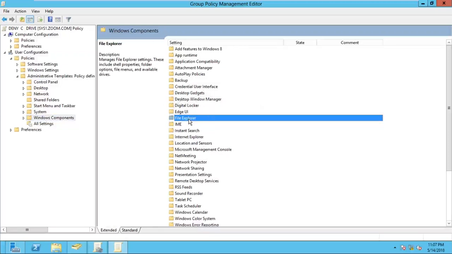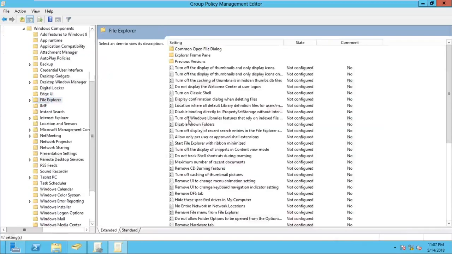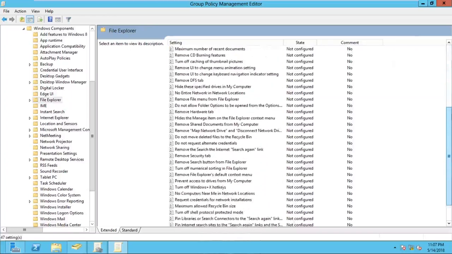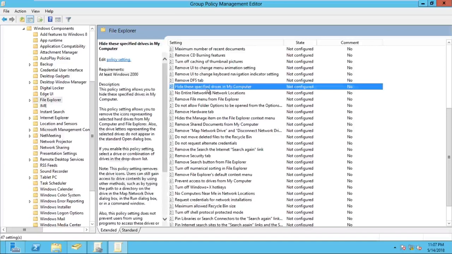Open this File Explorer container, double click, and in it you can see there are so many containers and so many policies, but there is no search option to find how to restrict the C drive. So we have to check from top to bottom. Oh, you can see here, yeah, we have the option: hide this specific drive in my computer. So what is the meaning of hide? If I say hide the C drive, the drive is only hidden, but not restricted.